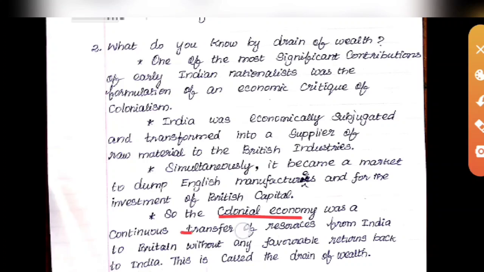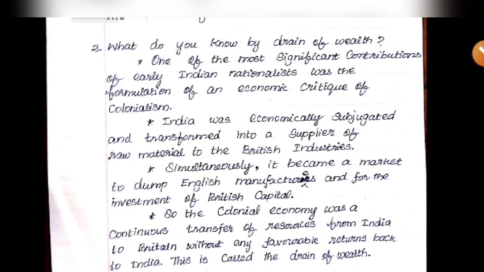So the colonial economy was a continuous transfer of resources. We are transferring our resources, and we did not get anything. So that is the theory of drain of wealth.